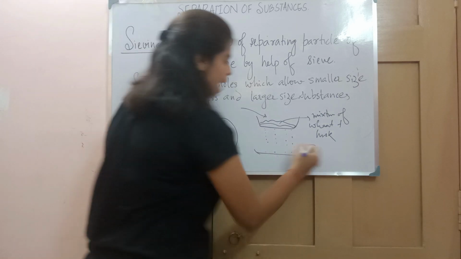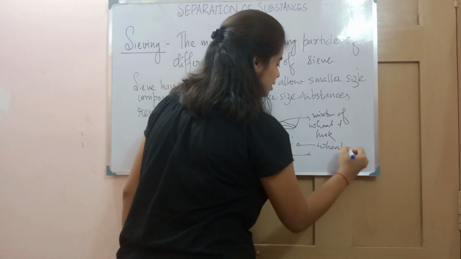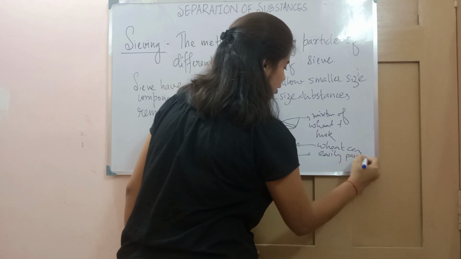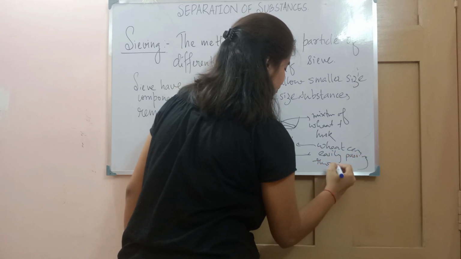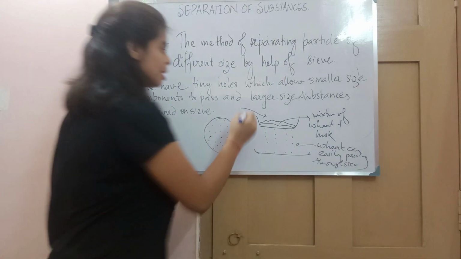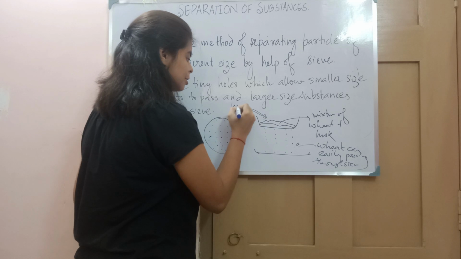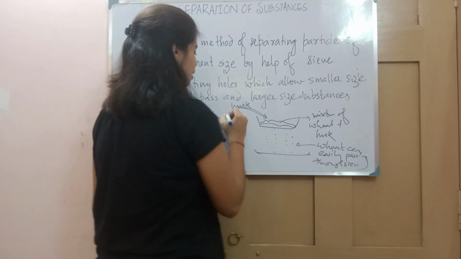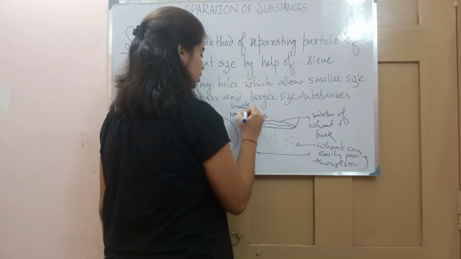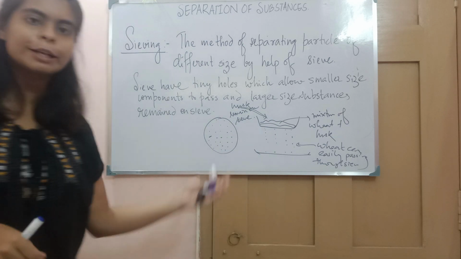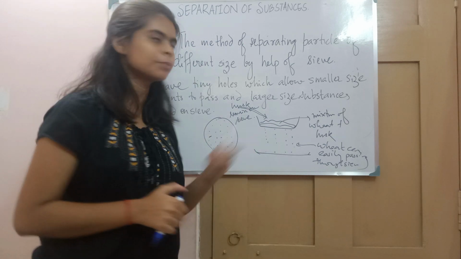You will see that wheat can easily pass through the sieve, and the husk that was present in a minor amount remains on the sieve, and in this way you separate the impurities from the wheat.